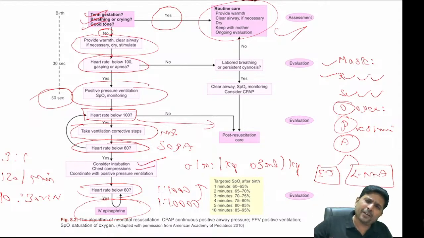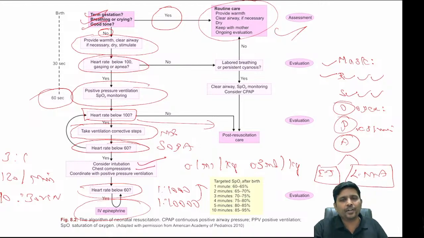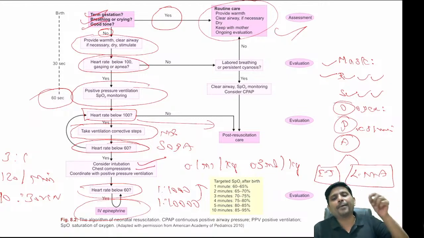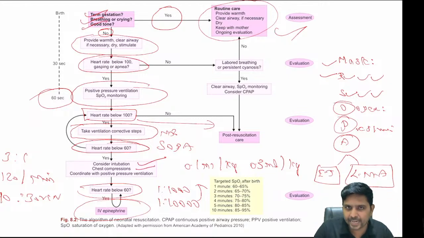Is there any other thing that can be used for fluid resuscitation? Yes, O negative blood can be used. I repeat, my dear boys and girls, O negative blood can be used for neonatal resuscitation apart from normal saline. So that's all about neonatal resuscitation.